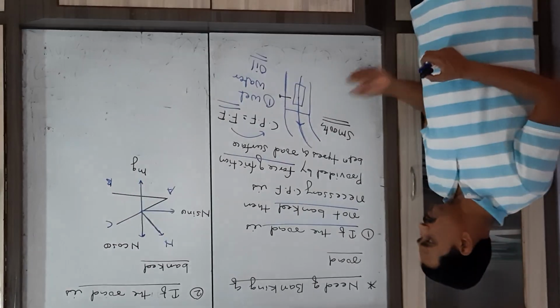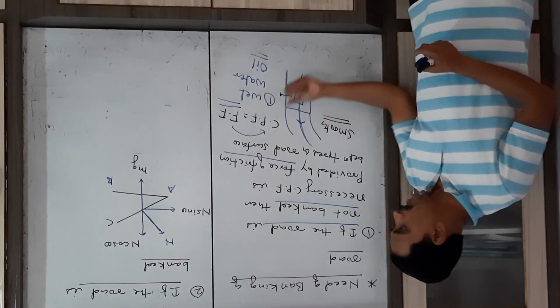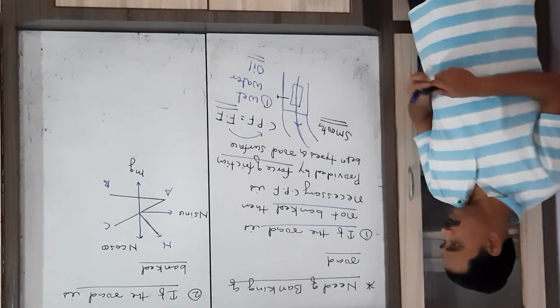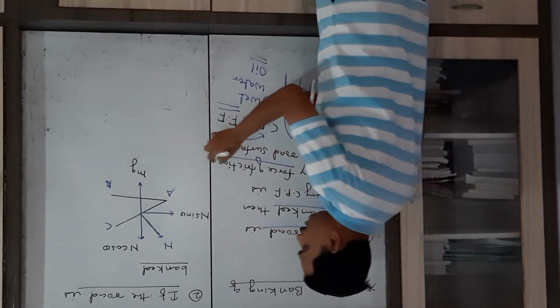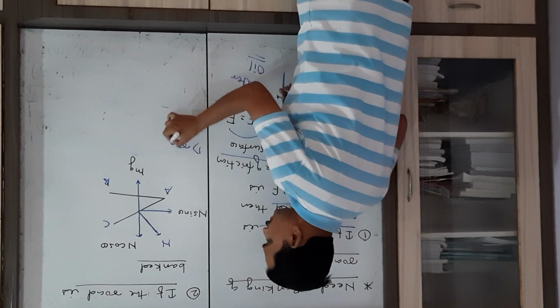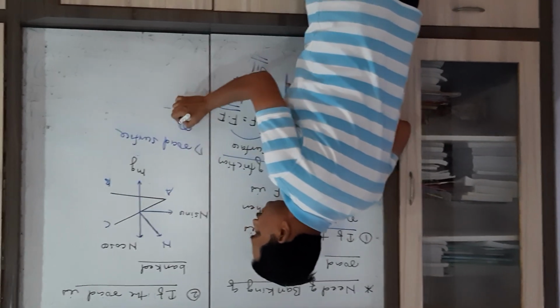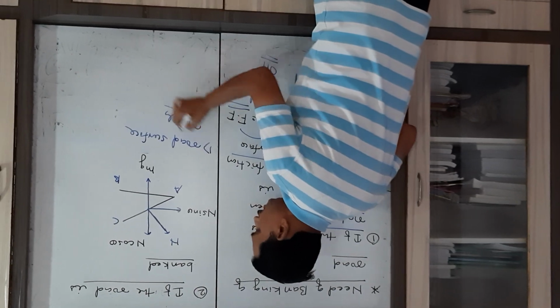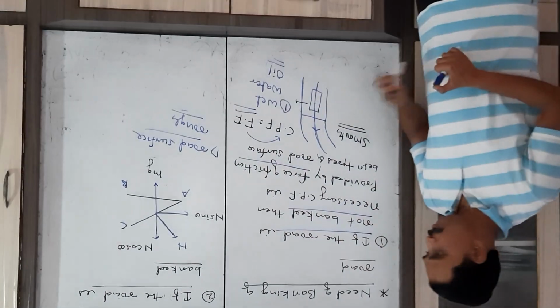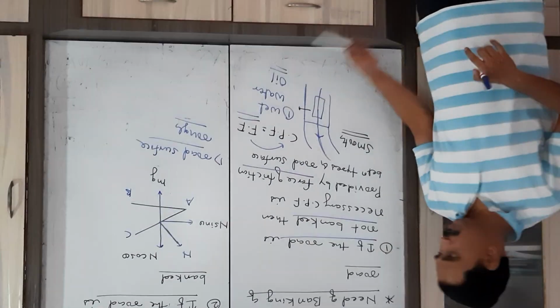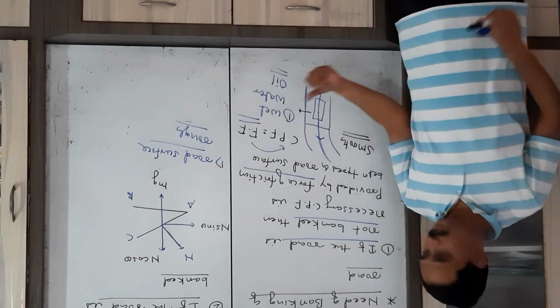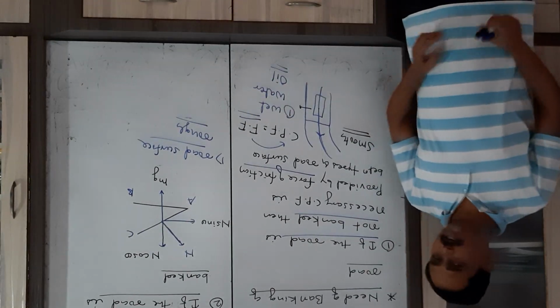So what are the possibilities to increase the centripetal force? If we make the road surface rough in order to increase the force of friction, obviously if force of friction increases, then centripetal force increases.